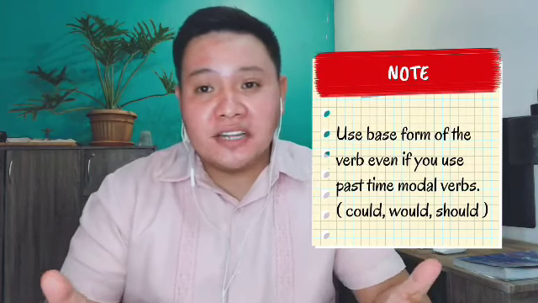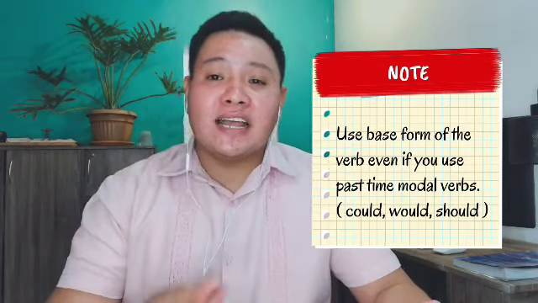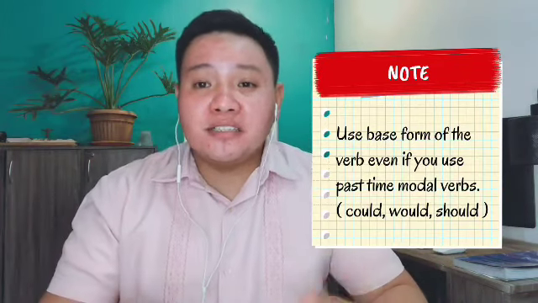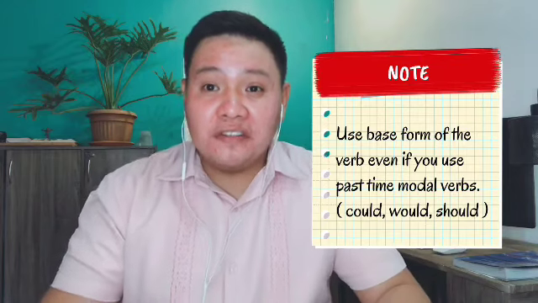Even though you are using past modal verb, just like would, could, and should, always use base form of the verb. We don't change its form. We don't change the verb into past even though we're using past modal verb, because the rule is verb should always be in base form. Don't forget that. Next, let's proceed to our third modal verb.